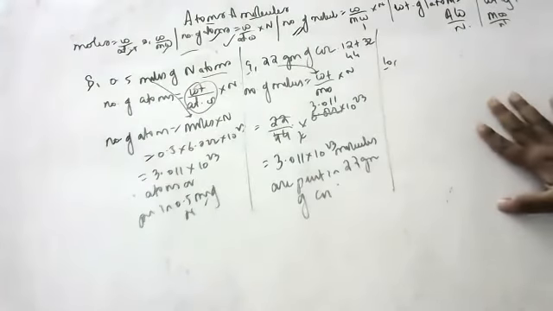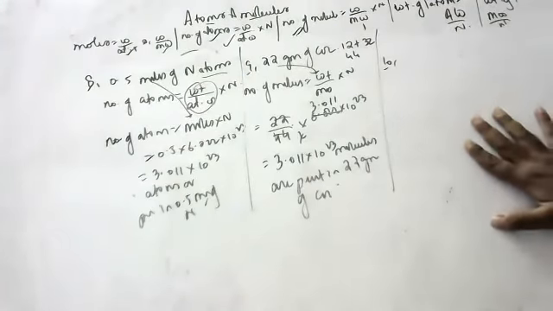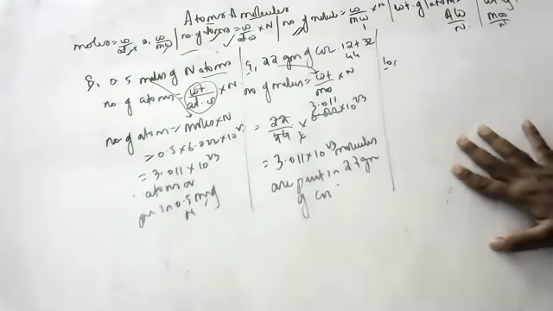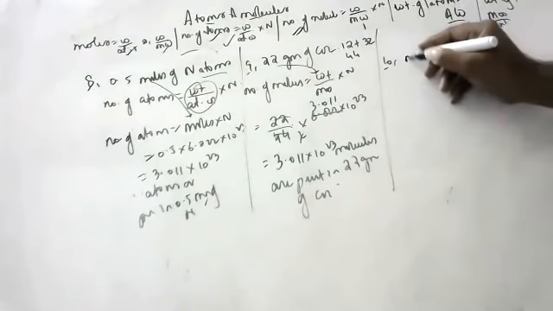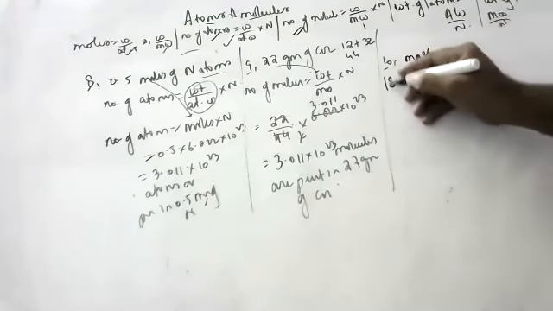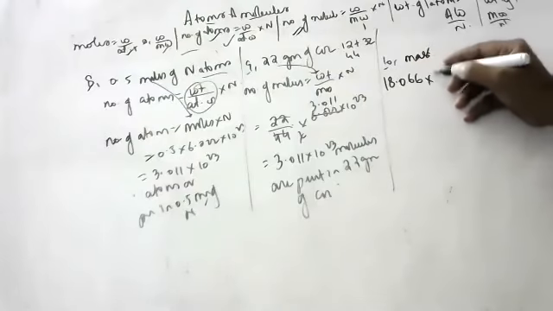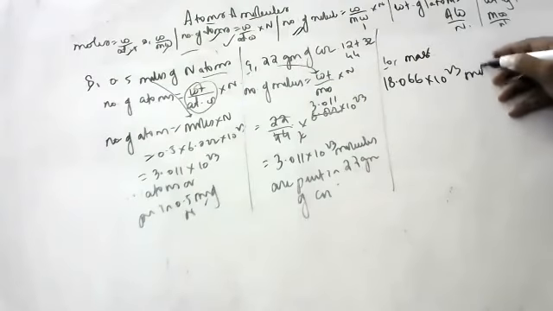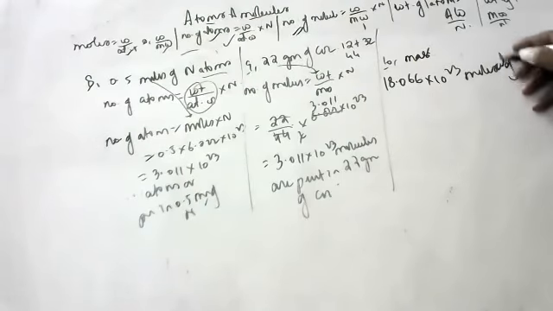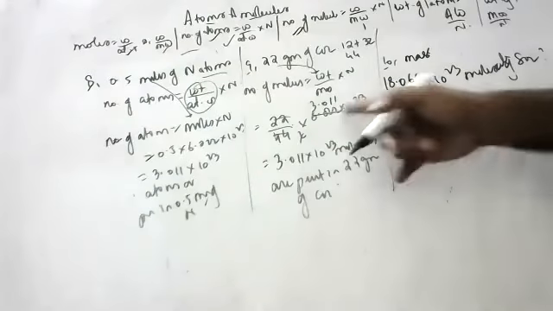Okay, the last question, children. I'll put it on the board. Whoever wants can tell. The question is: calculate the mass of 18.066 into 10 to the power of 23 molecules of sulfur dioxide. Who will tell? Neeraj, you answered the previous one, no?